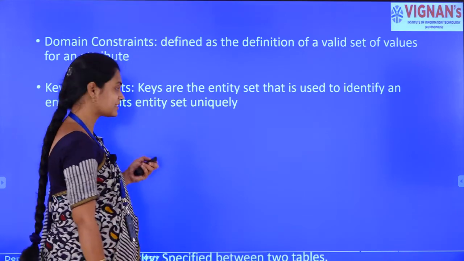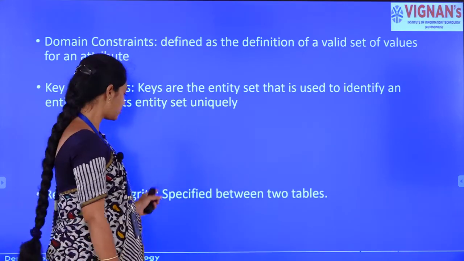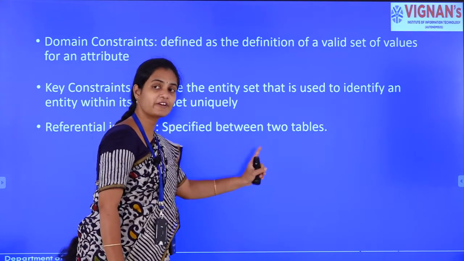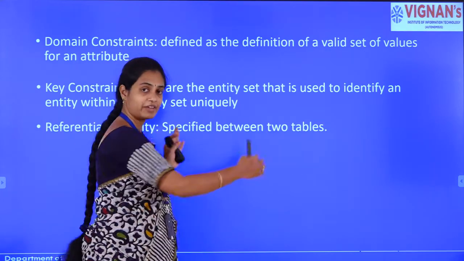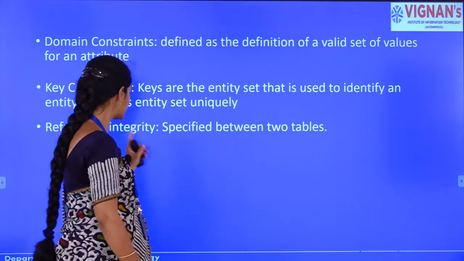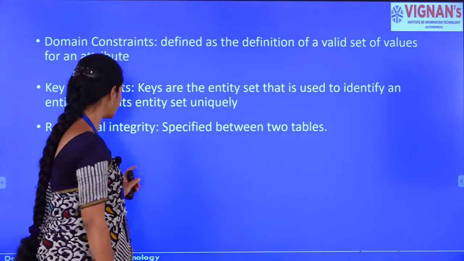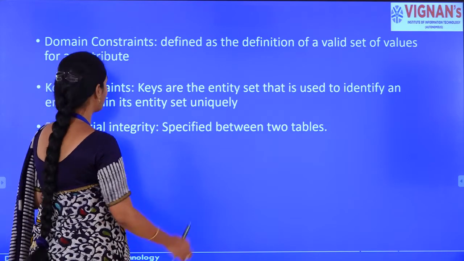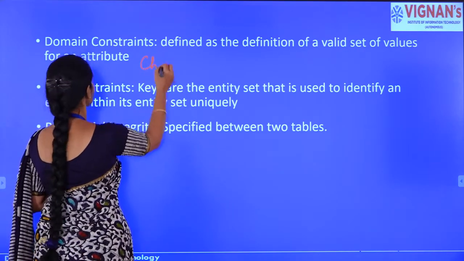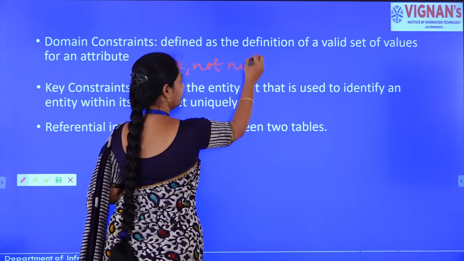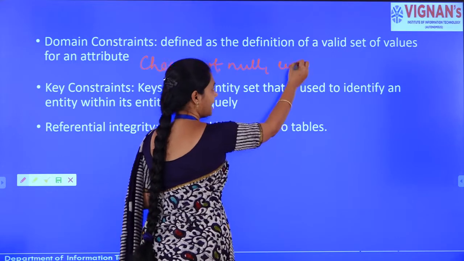The next one is the referential integrity. Referential integrity is specified between two tables. When we are specifying it between two tables, then we call it referential integrity. So, what are the examples here? We have already seen them. For domain constraints: check, not null, unique and default.